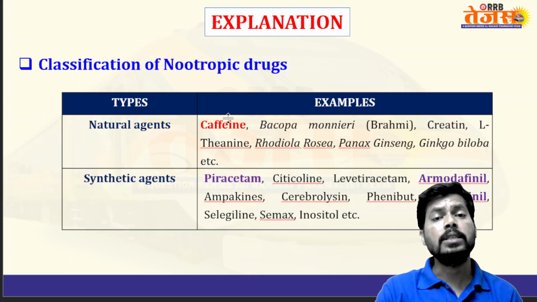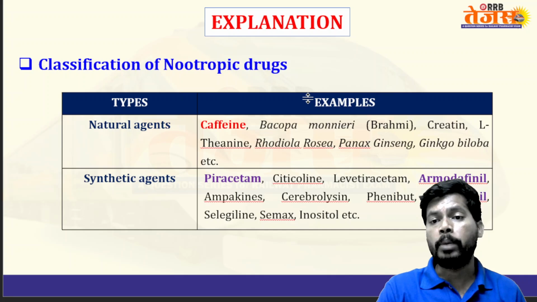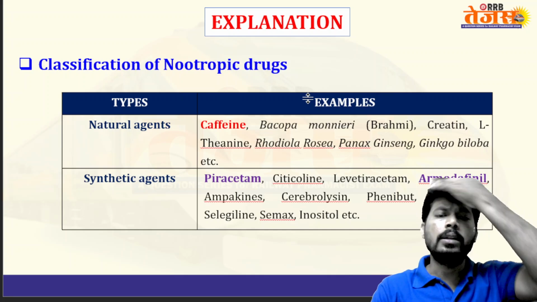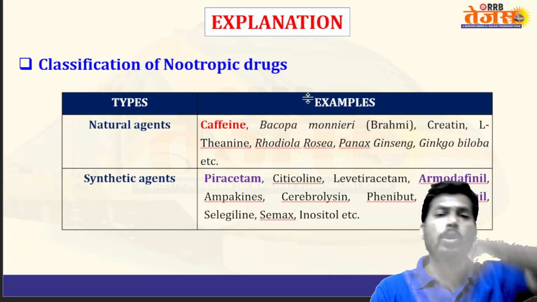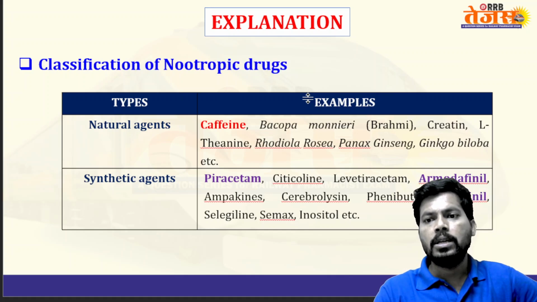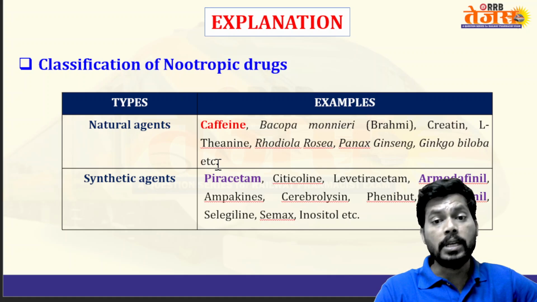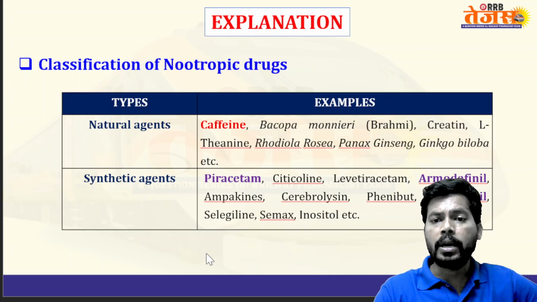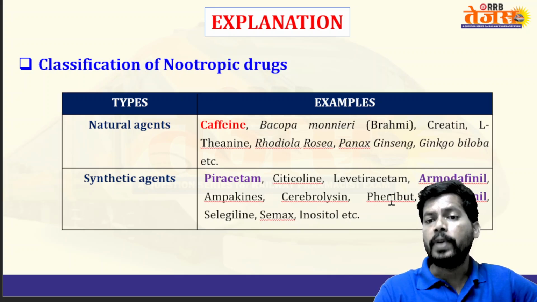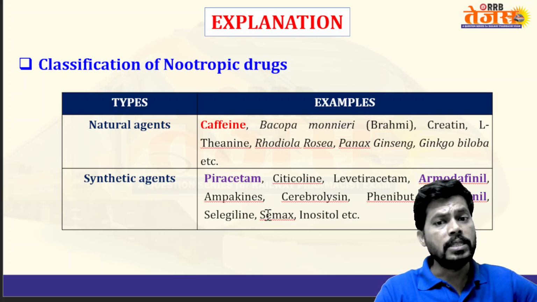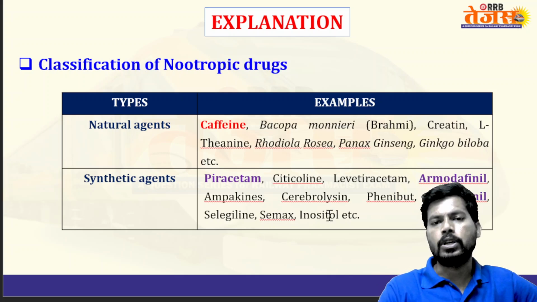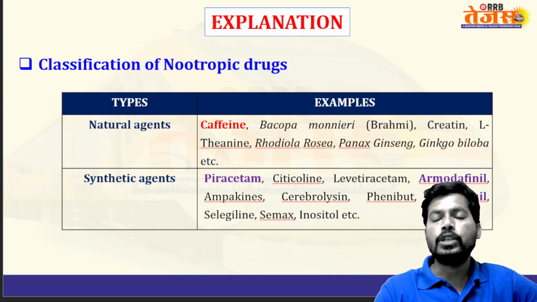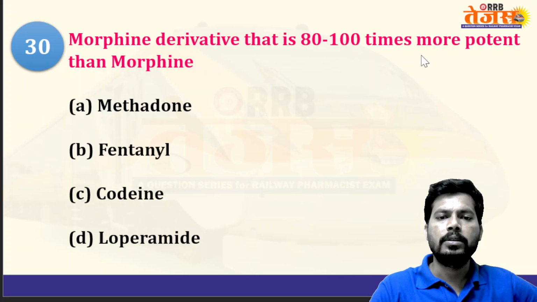The natural agents: caffeine, bacopa, moneri, brahmi, creatine, L-theanine, rhodiola rosea, panax ginseng, ginkgo biloba. Next, synthetic agents like piracetam, citicoline, levetiracetam, modafinil, ampakines, cerebrolysin, phenibut, salicylic, semax, inositol. So these are the list of natural as well as synthetic memory enhancers, synthetic nootropic agents.